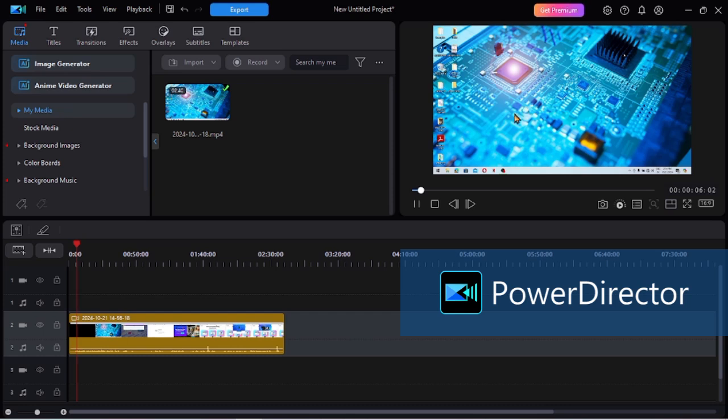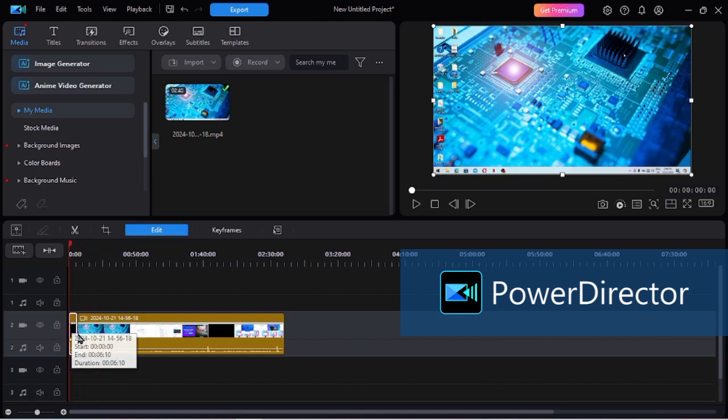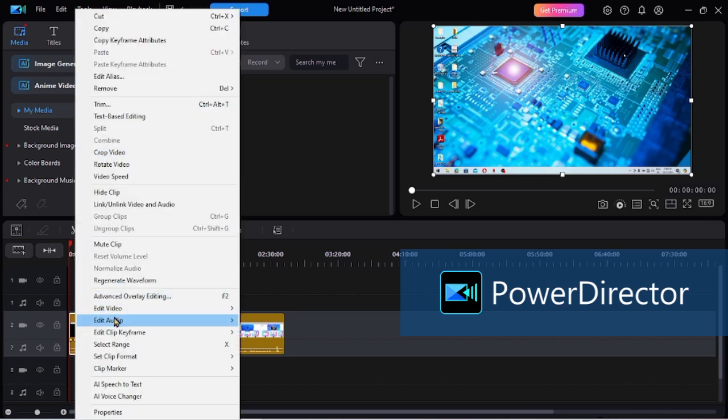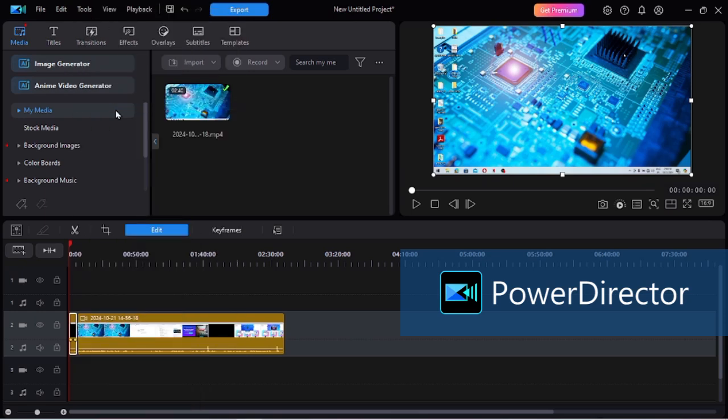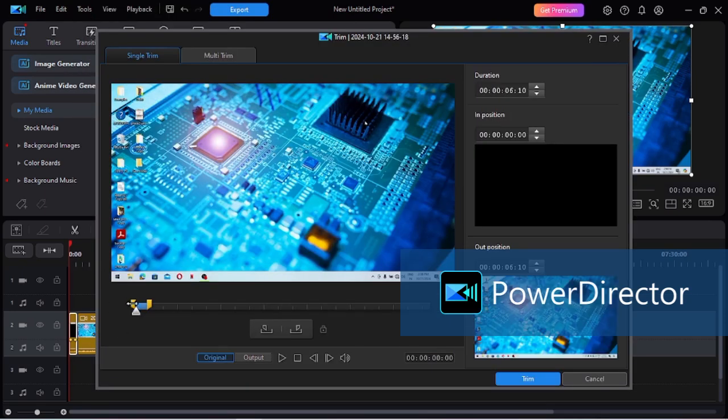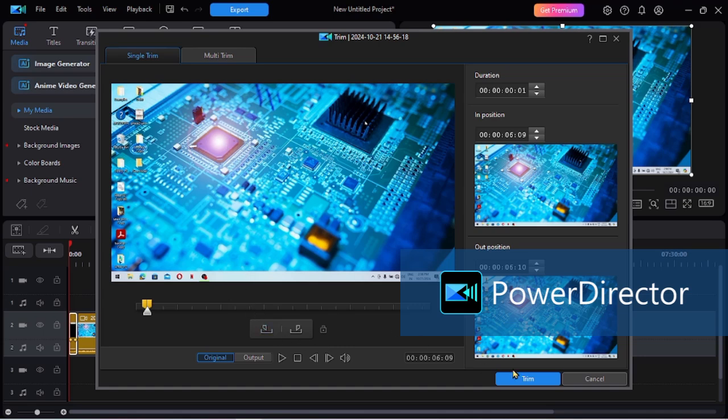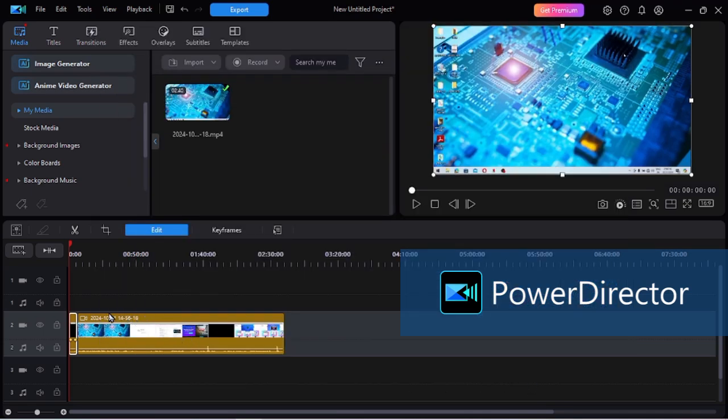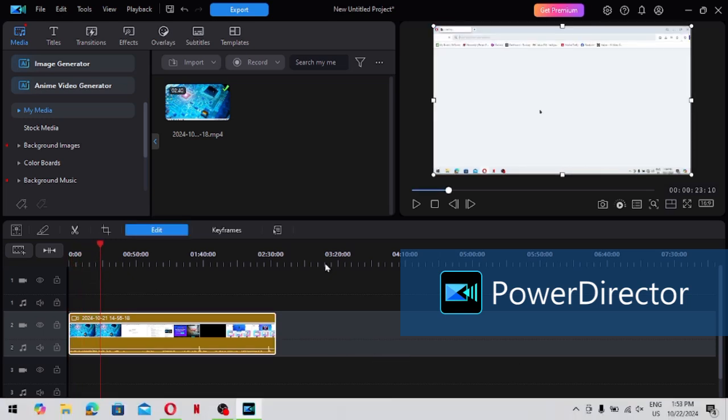As you can see, I have not said anything till this part, so I will click on split timeline over here, and now as you can see, the timeline is split into two halves. I will click on this and then right click, and then click on trim and trim the entire part. As you can see, that part is completely gone.